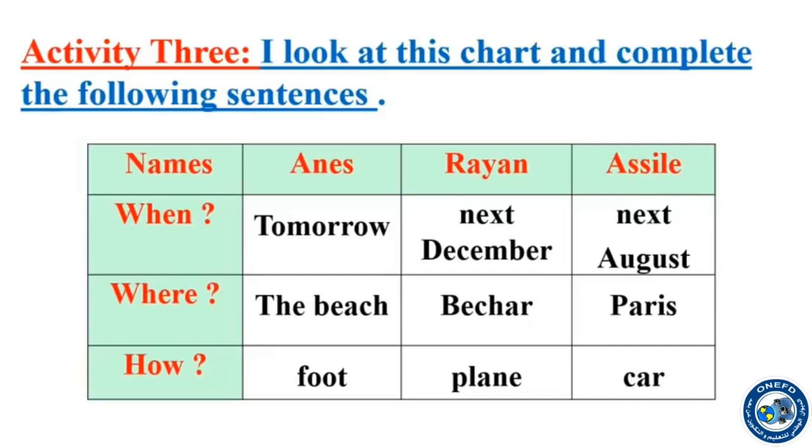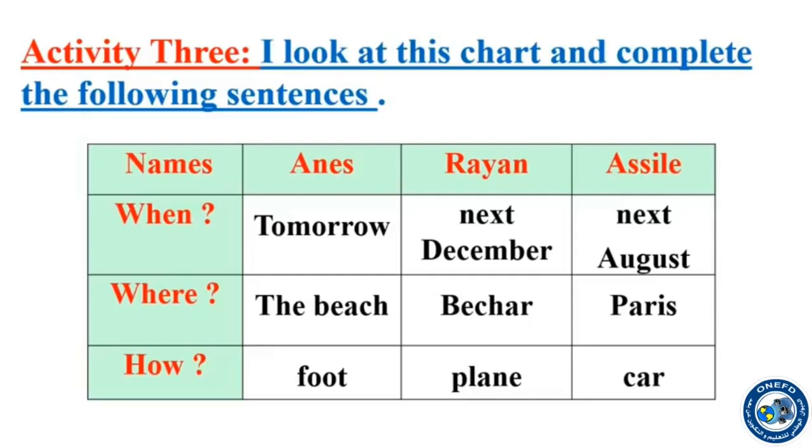WH words: when, where, how. So when, it is to ask about the time. Where, to ask about the place. Where will you go? And how, it is to ask about the means of transport you are going to take. By what means of transport you are going to travel.